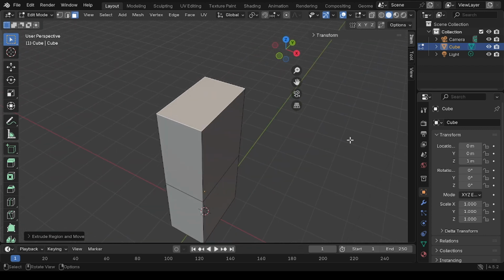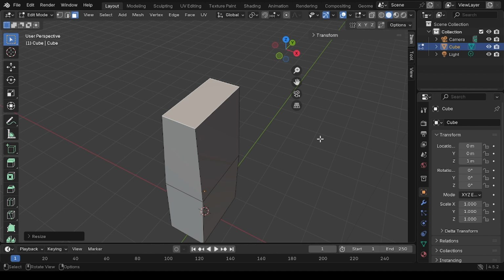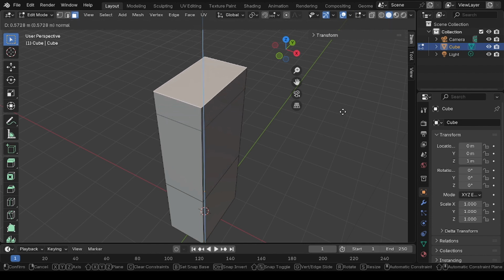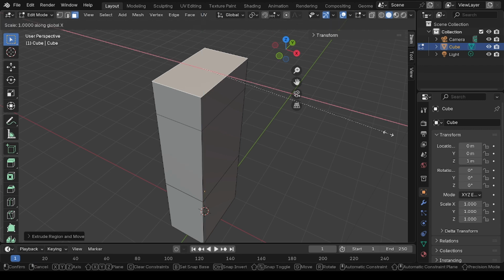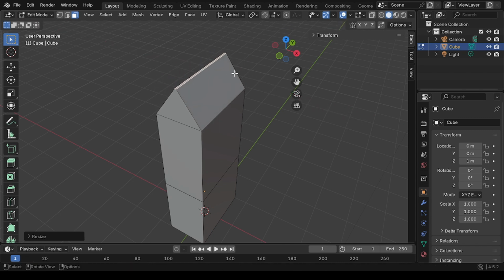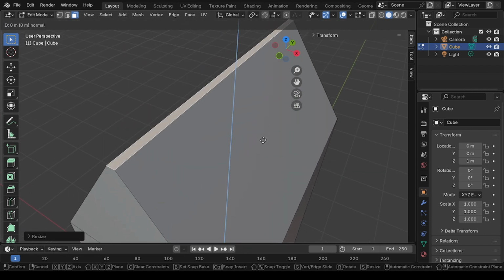After that you can click scale and X. Oh, I'm sorry. Just extrude like this again, and after that you can click A, and after that you can click S and X. Okay, so like this, you can zoom this, and you can click the extrude.